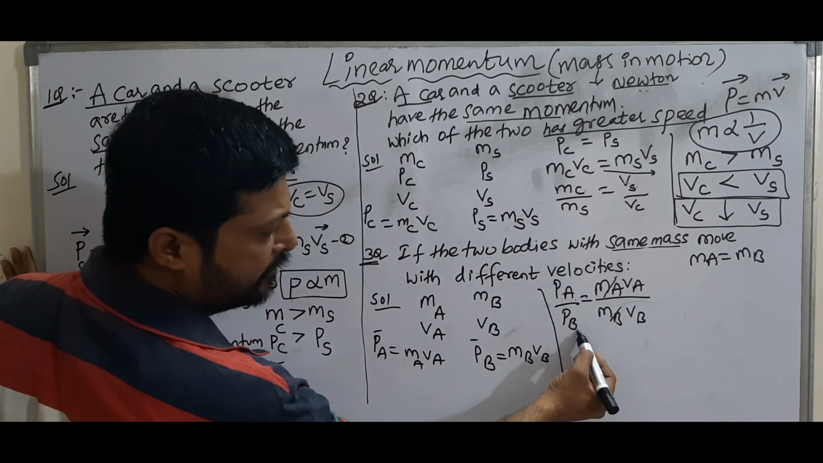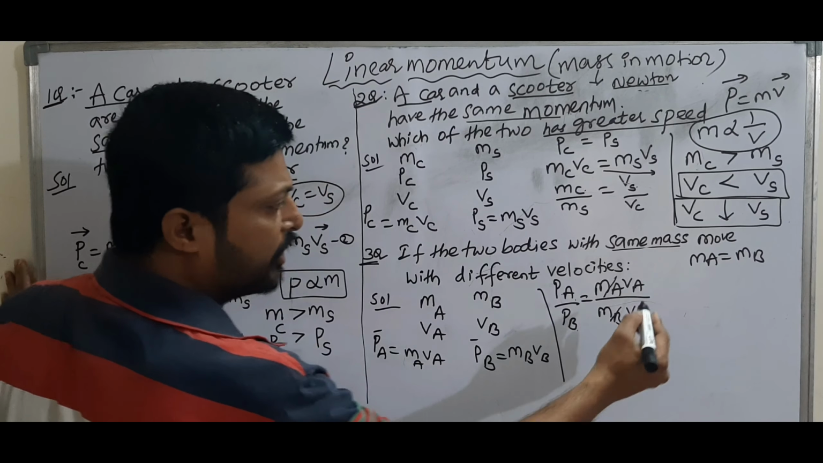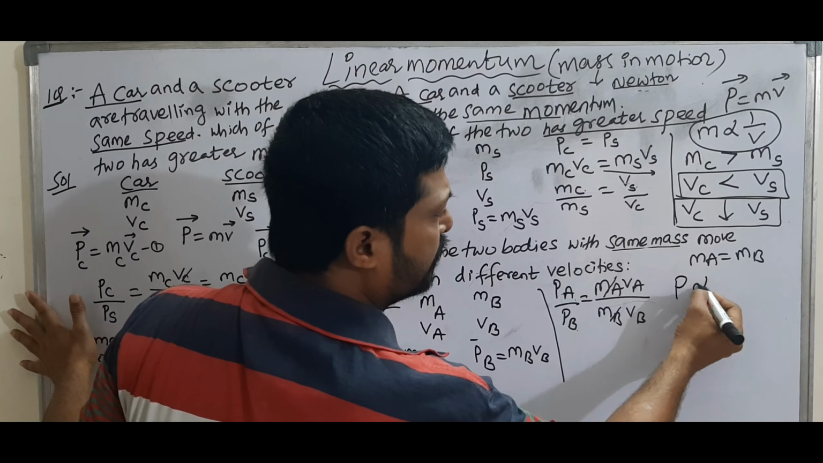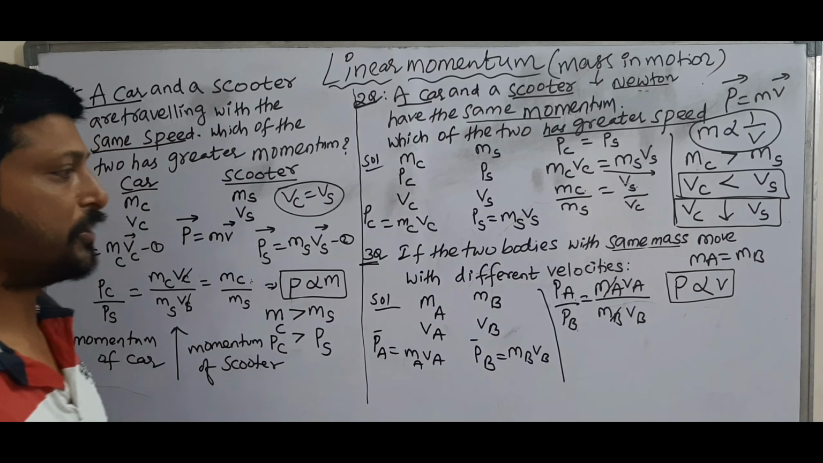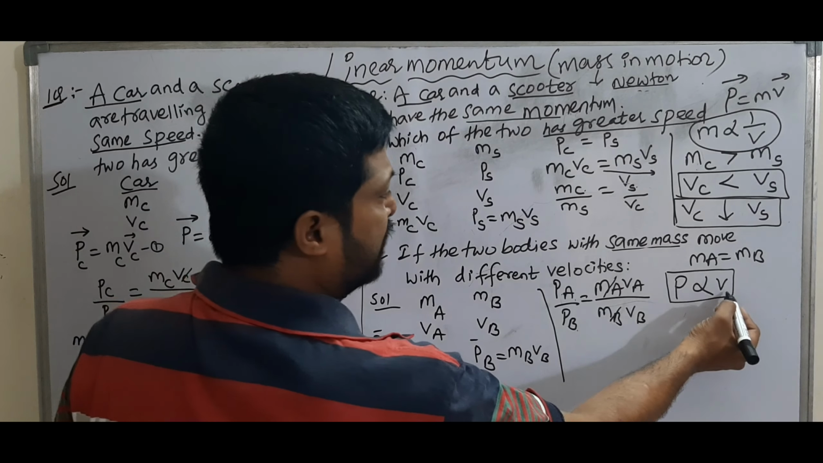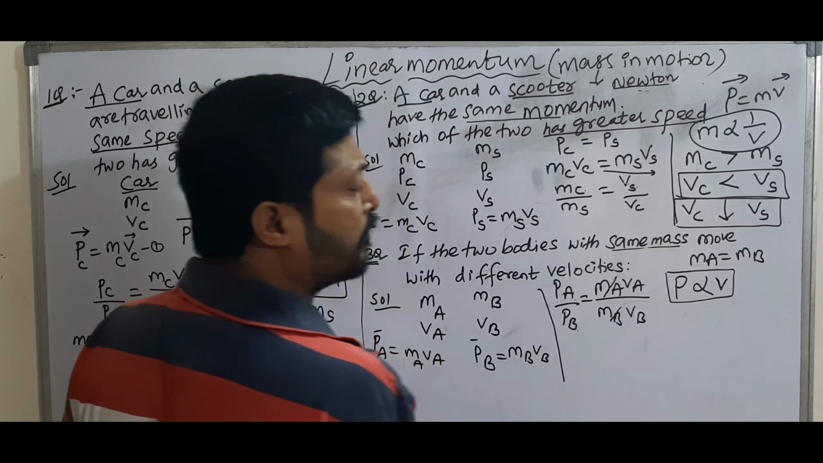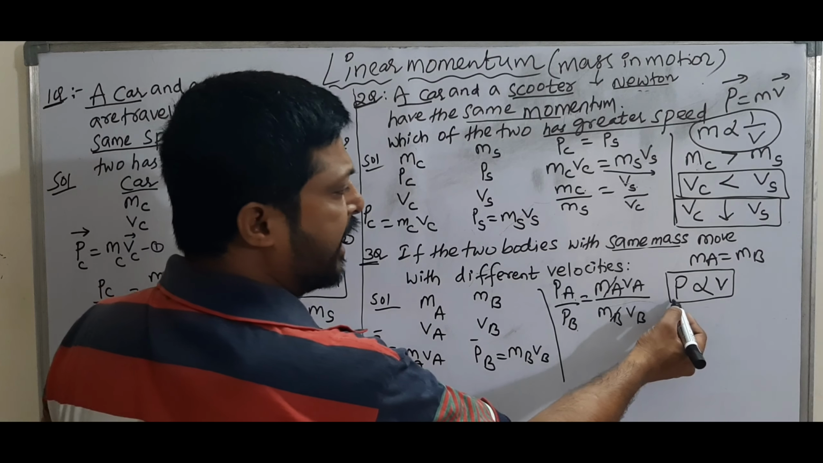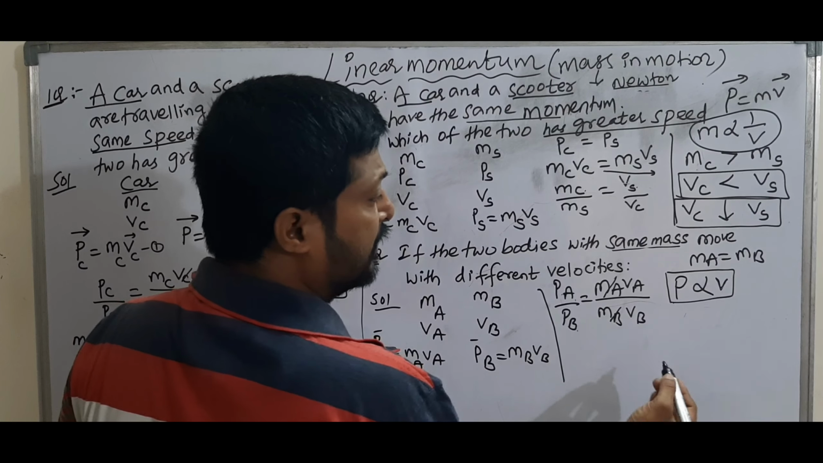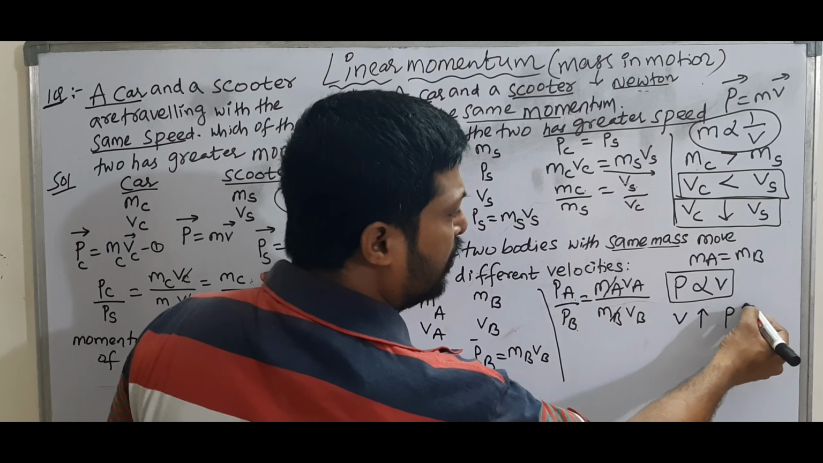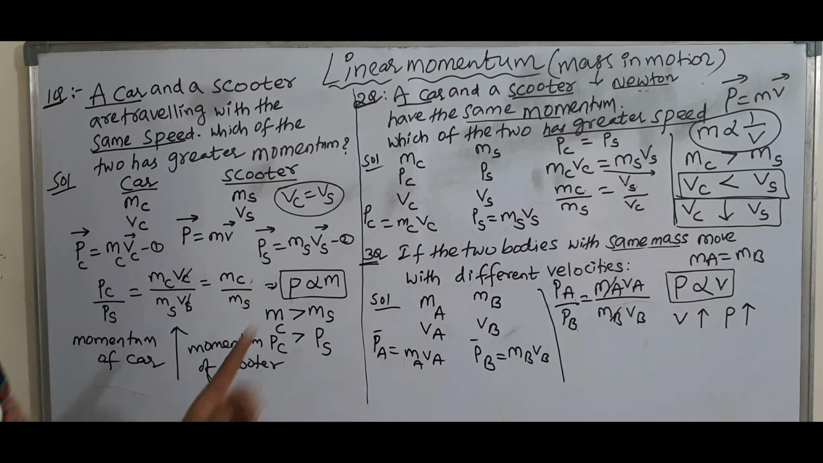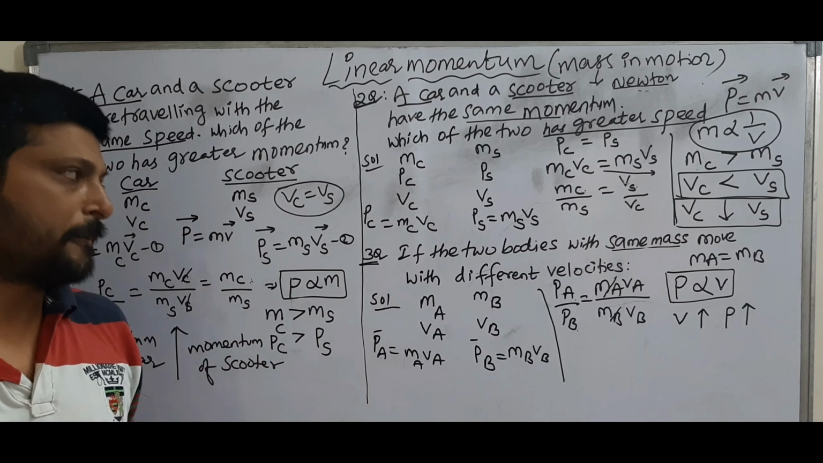Here A, here B, here also A and B. So how is momentum related to velocity? Directly proportional. That means the body having more velocity has more momentum. If velocity is more, momentum is also more. Right. This is the solution for the third problem.